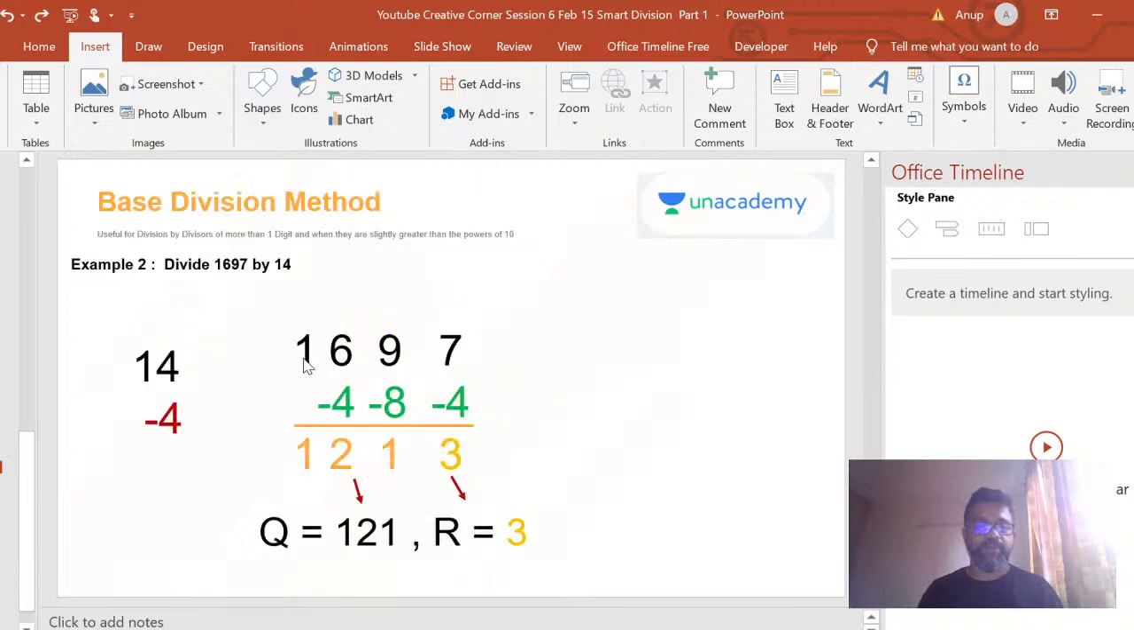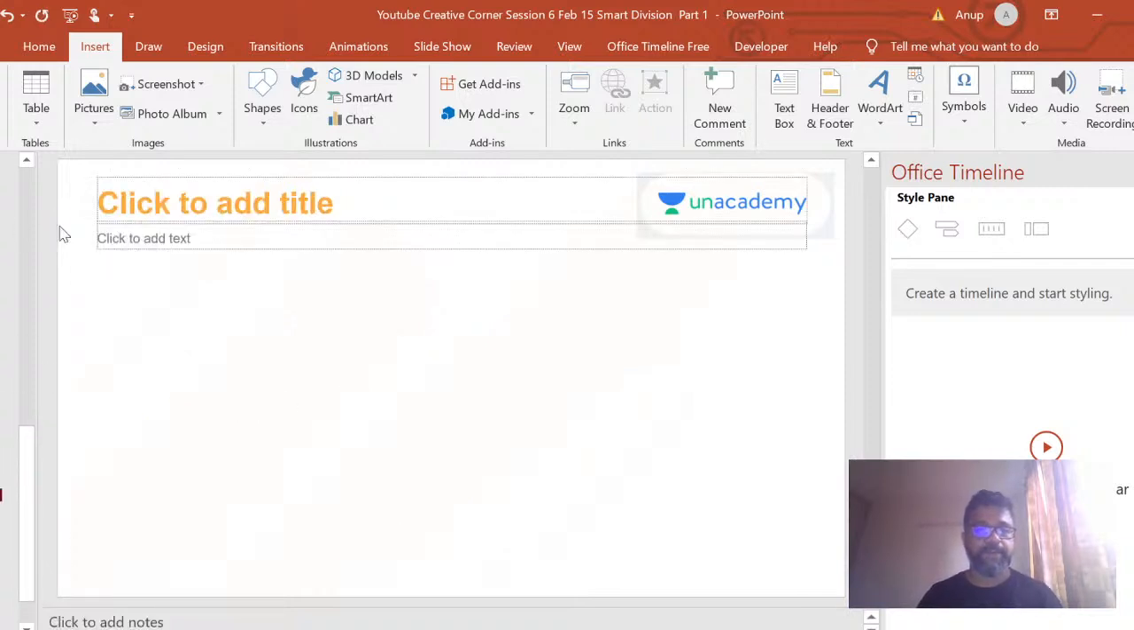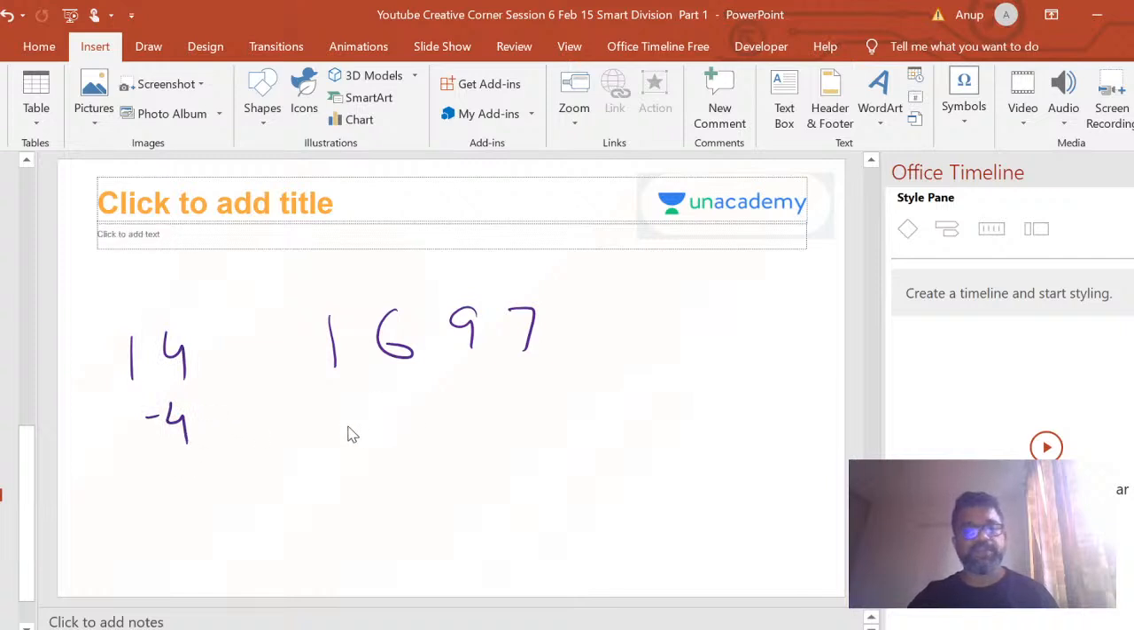So I think I had one more example there. Yeah. So 1697 divided by 14, right? So let's do that. 1697 divided by 14. So how much is this? Minus 4 is this, right? So I'll bring that one down here, right? And then I multiply by minus 4. I got 2. Take that 2 and multiply by this. I get a minus 8, right?